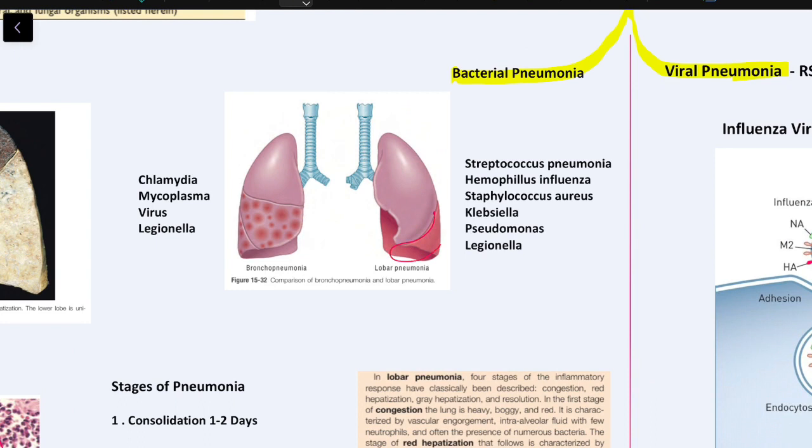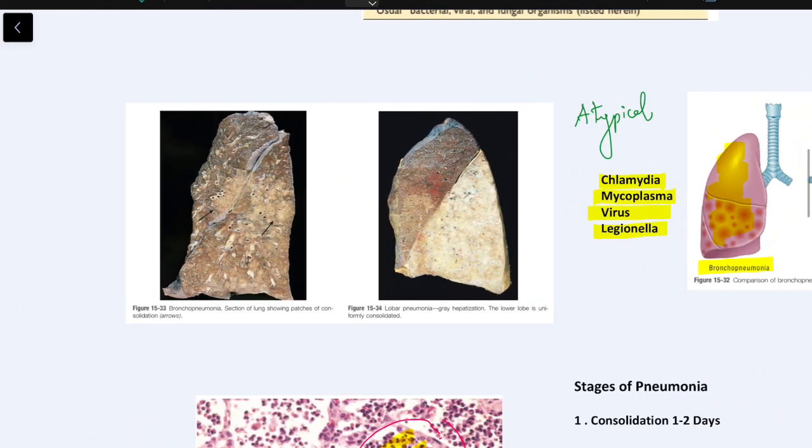In bacterial pneumonia, we have two patterns. Consolidation in the alveoli, which is involving a particular lobe, is called lobar pneumonia, which is nothing but a typical pneumonia. Consolidation which is very patchy and non-specific, involving all over the lung fields, is called bronchopneumonia, which is also called atypical pneumonia. The organisms which cause a typical pneumonia-like pattern are Streptococcus pneumoniae, Haemophilus influenzae, Staphylococcus aureus, Klebsiella, Pseudomonas and Legionella. Chlamydia and Mycoplasma are involved in atypical pneumonia. Legionella can produce both typical and atypical patterns. And note that viral infection also results in an atypical kind of pattern.